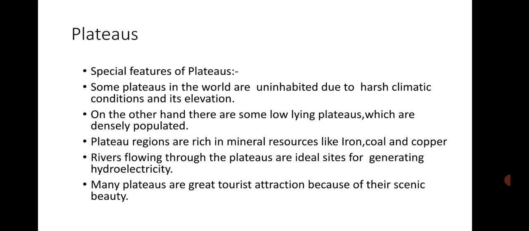Plateau regions are rich in mineral resources like iron, coal, and copper. These plateaus are considered the storehouse of minerals. Minerals are found in abundance in plateaus. Rivers flowing through plateaus are ideal sites for generating hydroelectricity. These very plateaus have rich fertile soil which is good for agriculture. Many plateaus are great tourist attractions because of their scenic beauty.